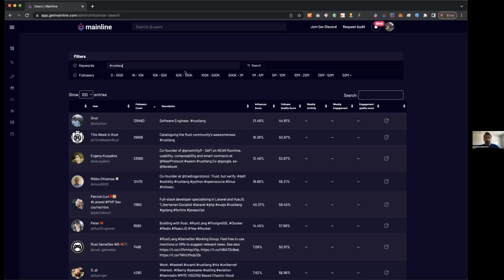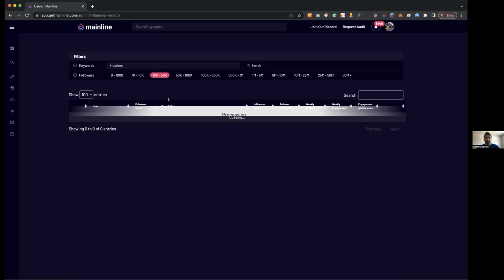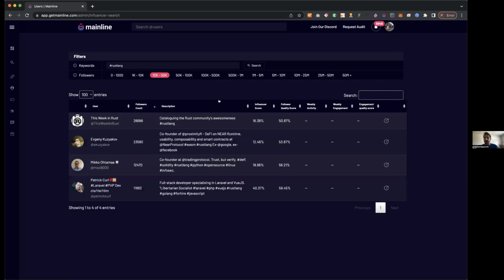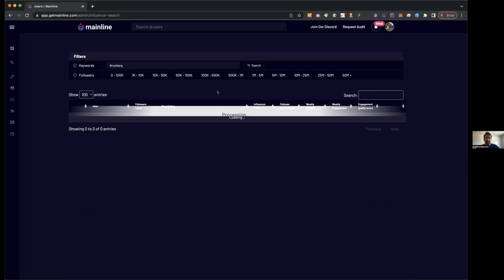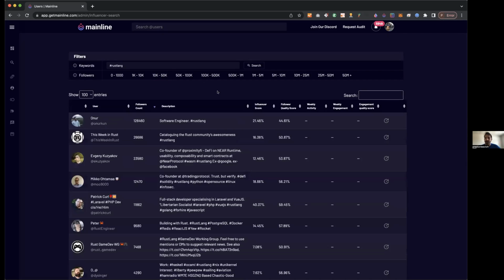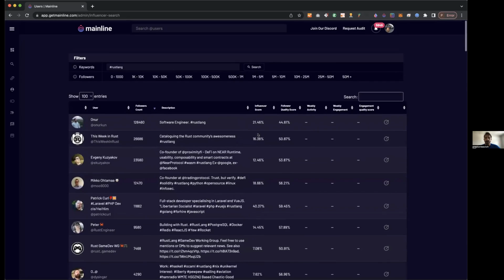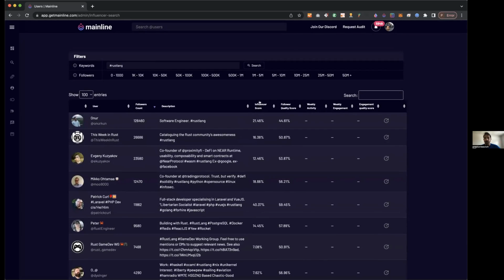And you can see there's also the ability to choose follower count ranges. So if I was interested in, let's say, 10 to 50,000 followers, I can click that and it'll only give me the results of 10 to 50,000 followers. I'll take that off for now so we can see all 309 in their glory. We've already run follower audits on many of these accounts, so that's why you see the influence score and the follower quality score.